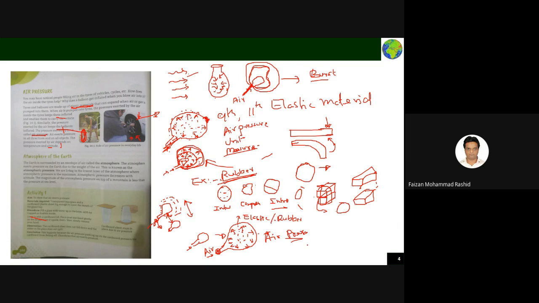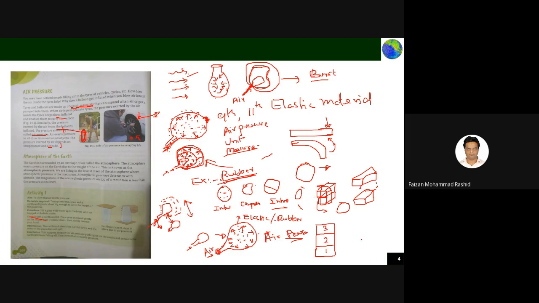What does it mean? Assume your house is a three-story building: first story, second story, third story. That is one situation.